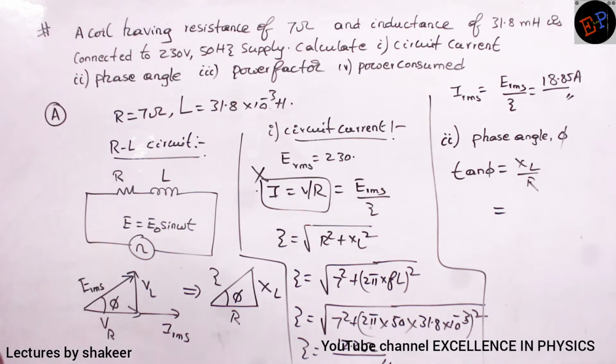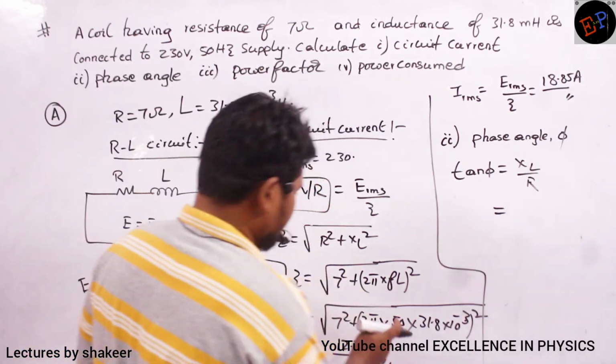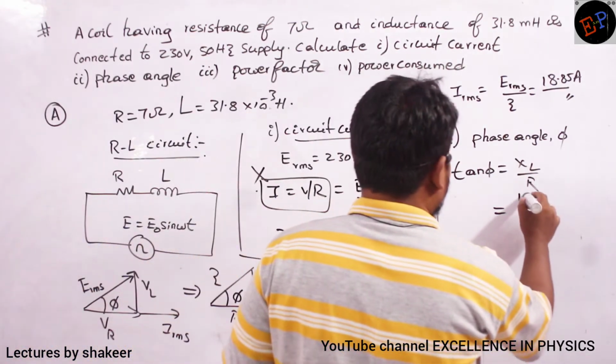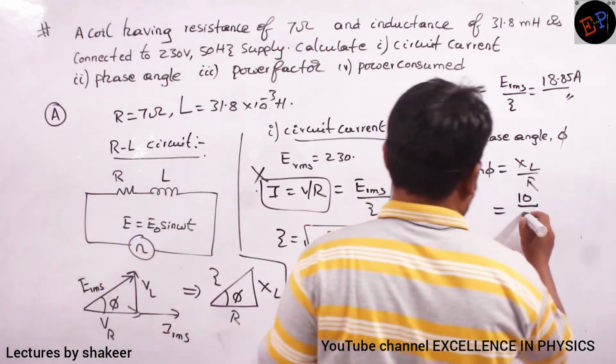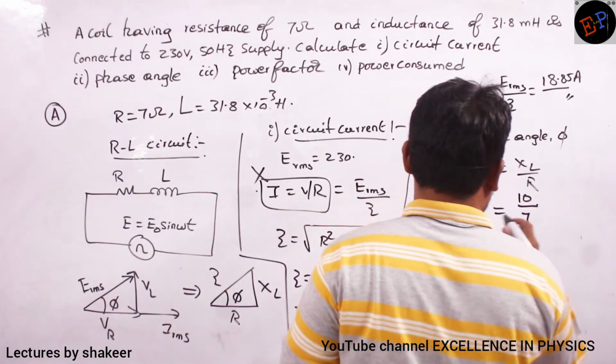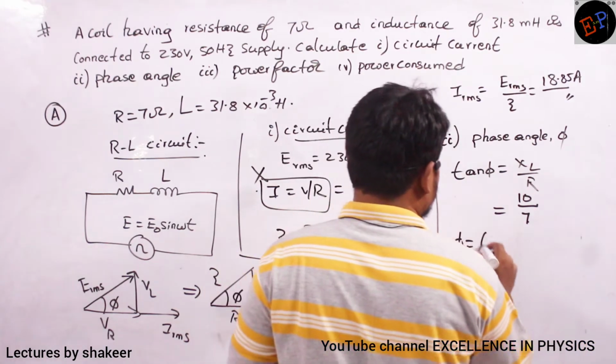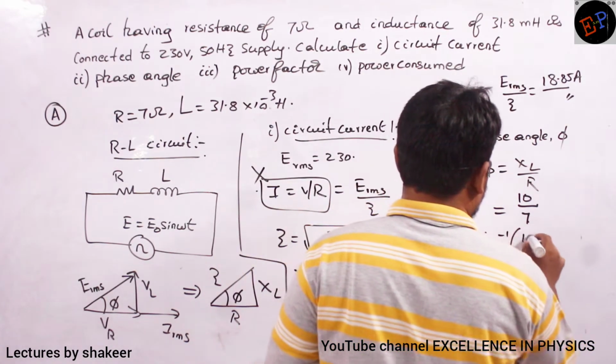XL is 10. If I do this total calculation, I will get 10. 10 divided by resistance, which is 7. So this is my tan phi value. So phi is equal to tan inverse of 10 by 7.